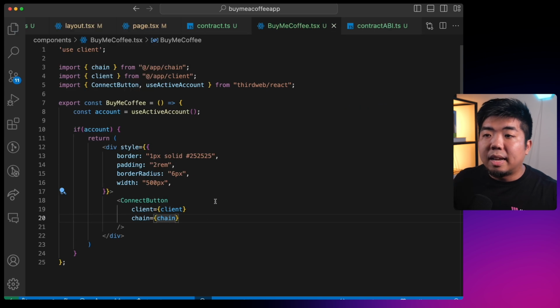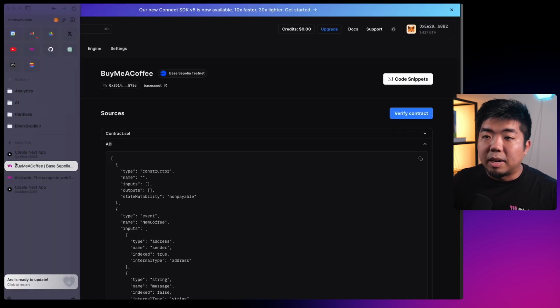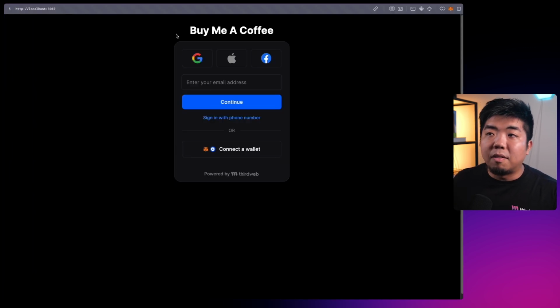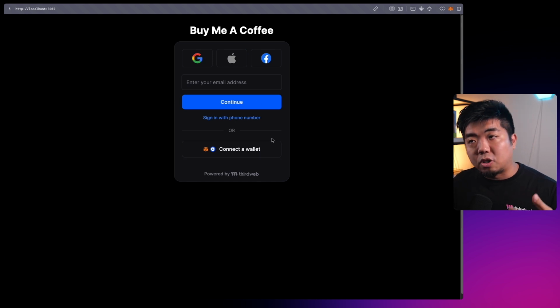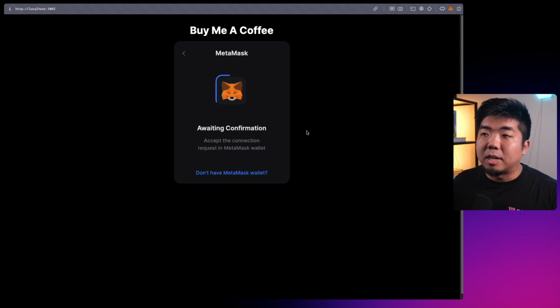And if we save that and then come back to our application, again, this is just a connect button, not the whole modal. So again, we have our buy me a coffee, we have our connect modal. We shouldn't see anything else until we actually have a wallet connected to our application. So I'm just going to connect a MetaMask wallet here.